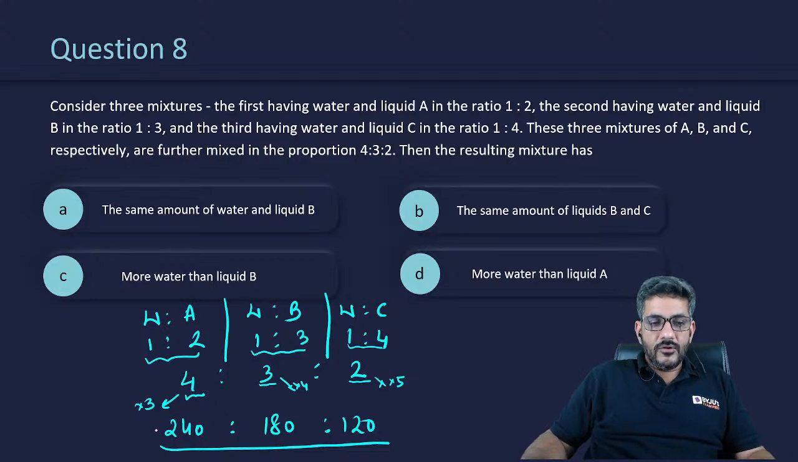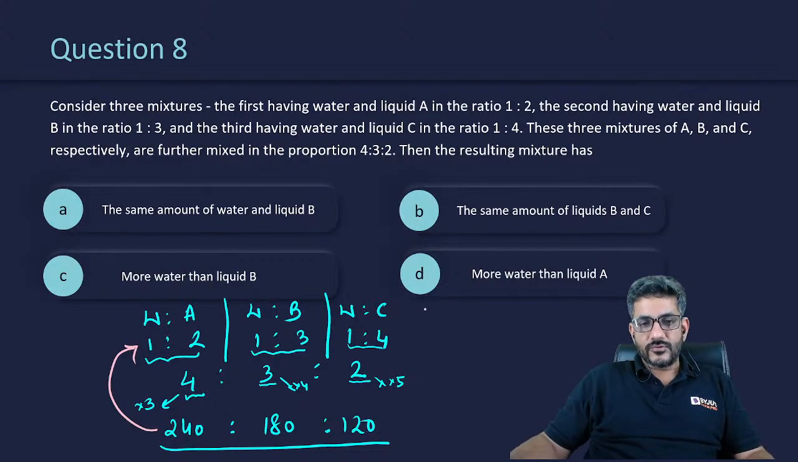Let's try that. 240 divided in a ratio of 1 is to 2. So how much water, how much A? 80 would be water, 160 would be A. Now 180 divided in a ratio of 1 is to 3. How much water, how much B? If you divide 180 in a ratio of 1 is to 3, it is 45 water, 135 B.